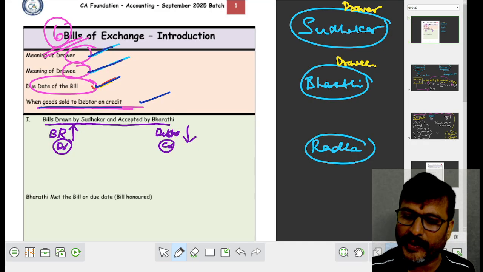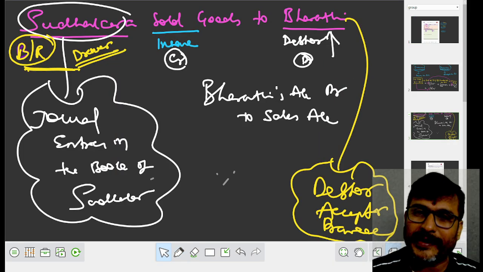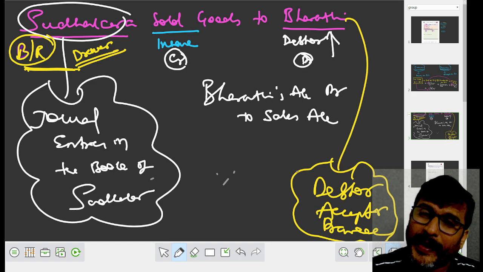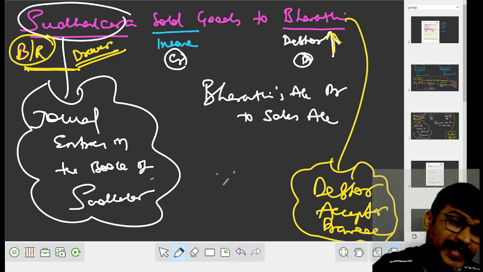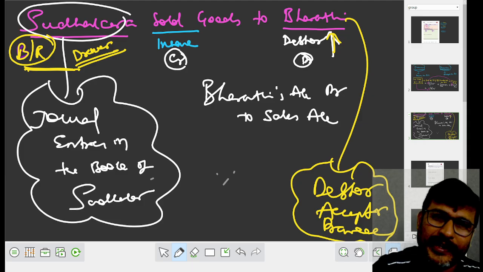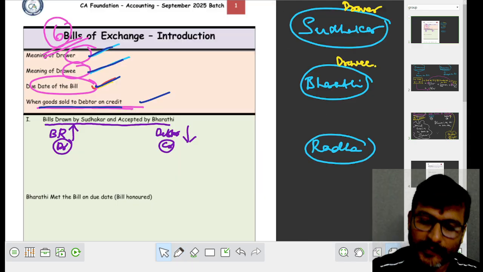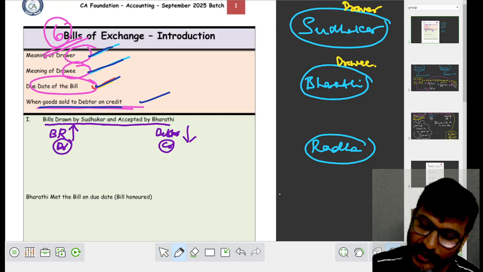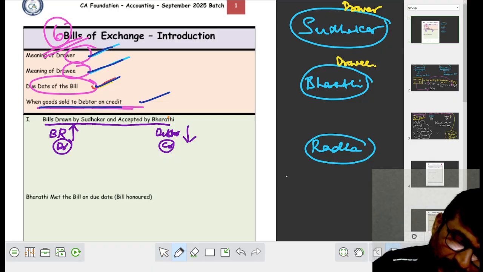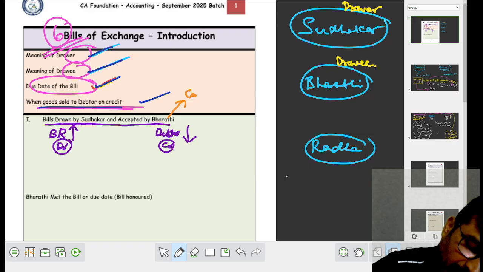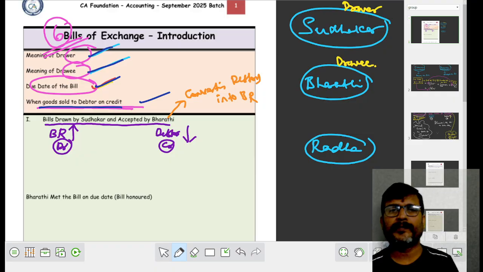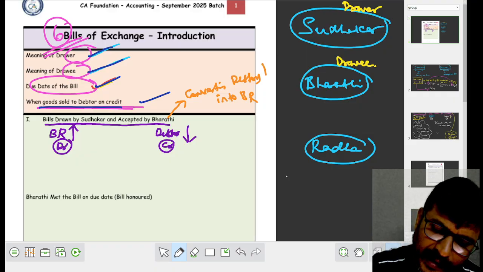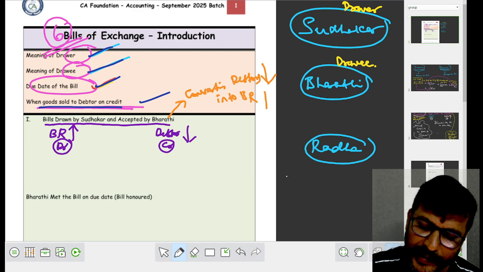Very simple, my dear student. When you sold goods to Bharati, your debtor increased. Now, bills drawn means you are converting debtors into BR. When you convert debtors into BR, your debtors decrease and BR increases.